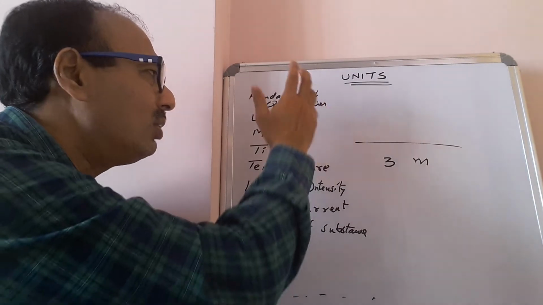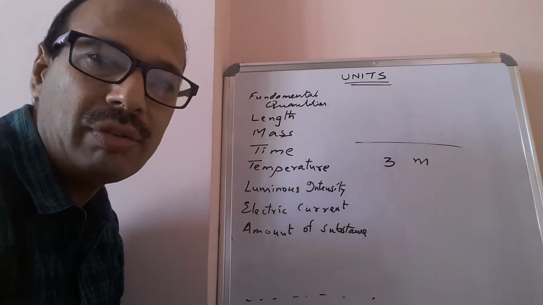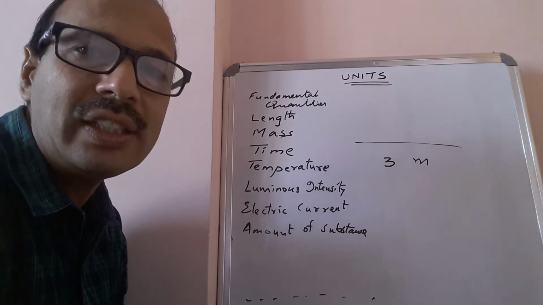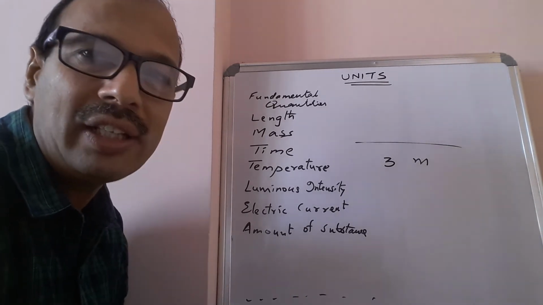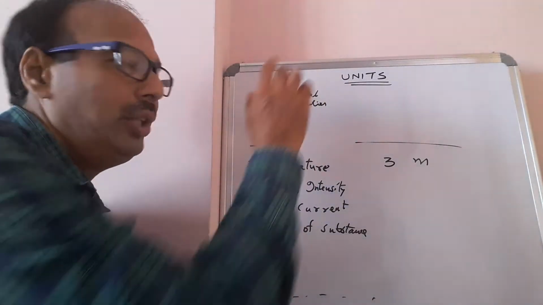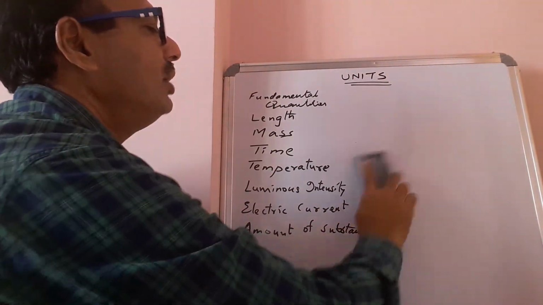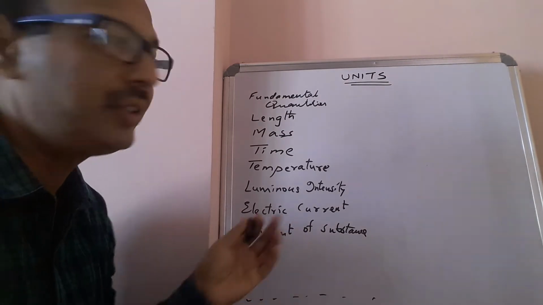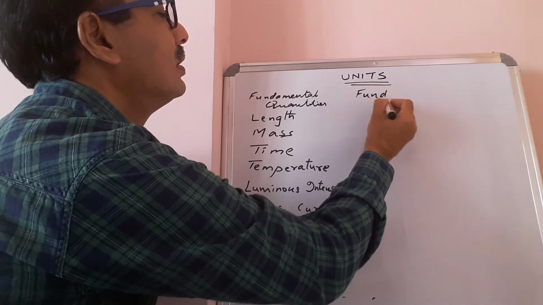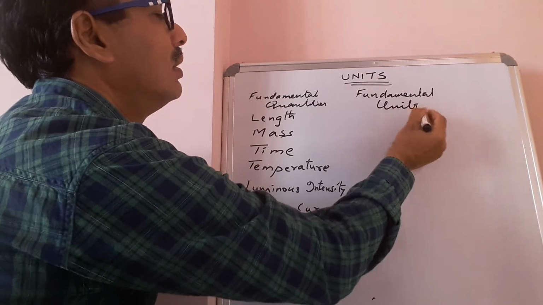That means all quantities, not only length, mass, time or any fundamental quantities, but derived quantities too, will be measured by taking a standard magnitude. That standard magnitude used for measuring quantities is called a unit. And the units of fundamental quantities are called fundamental units. For example,